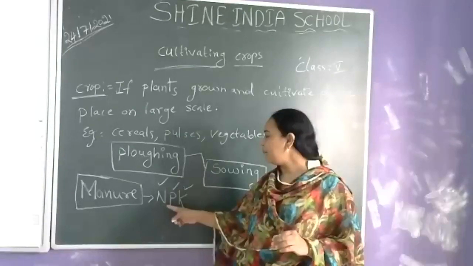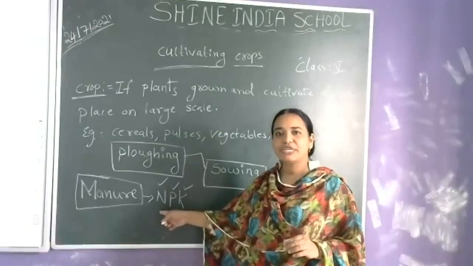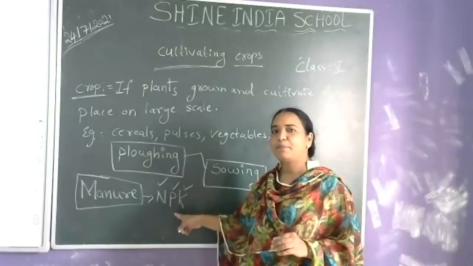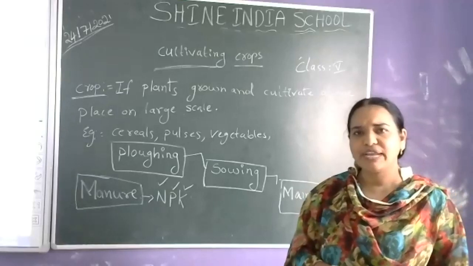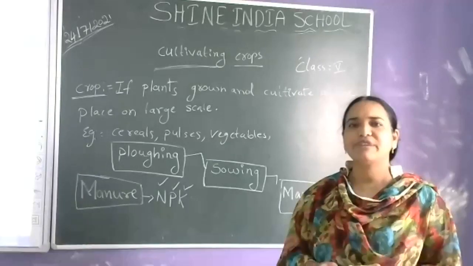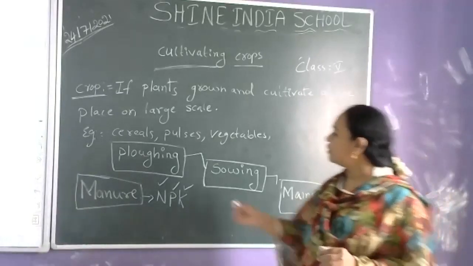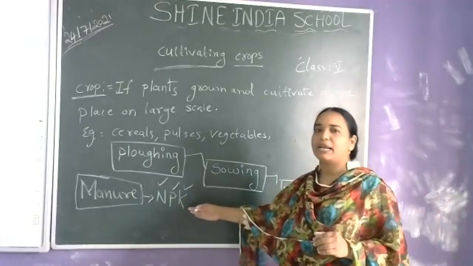NPK: nitrogen, phosphorus and potash. These three nutrients. So the manure is an organic fertilizer, a natural fertilizer, and from that fertilizer we get the NPK.